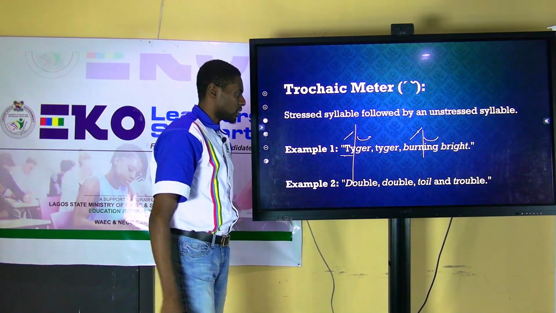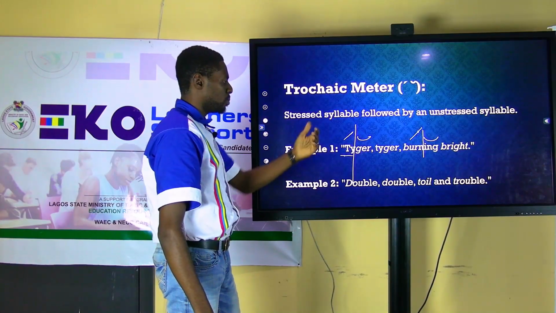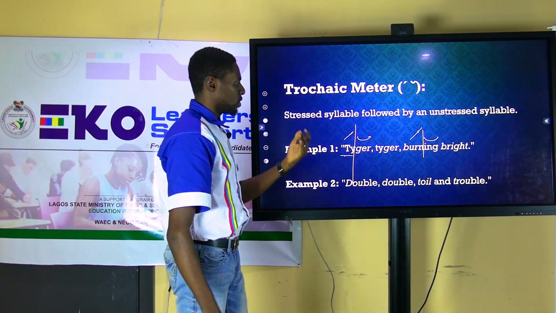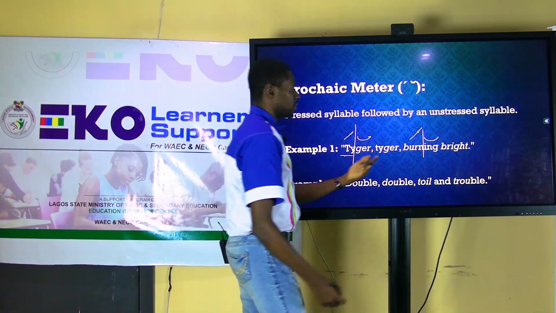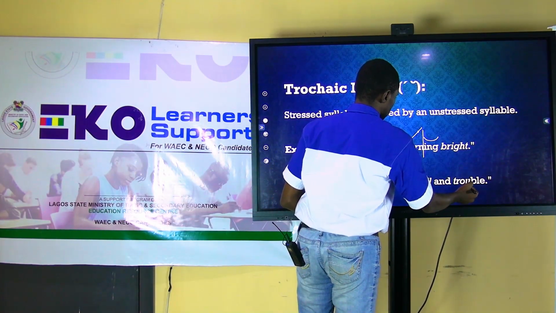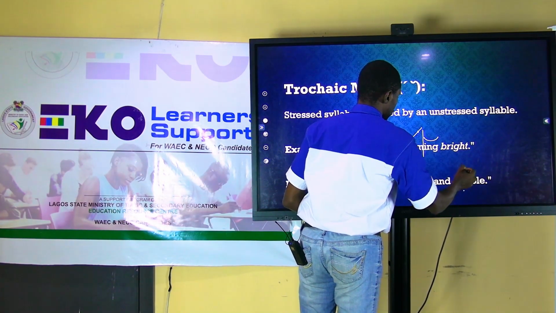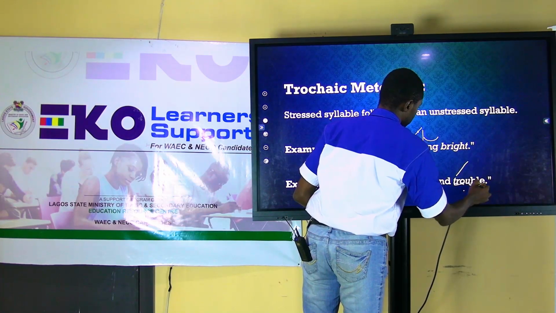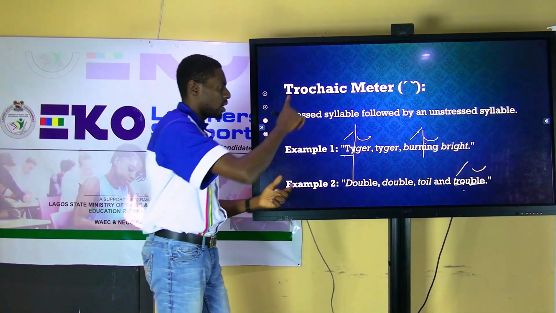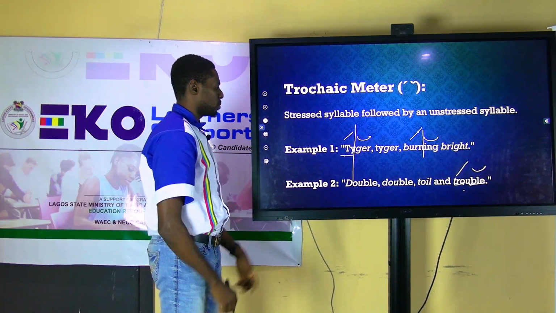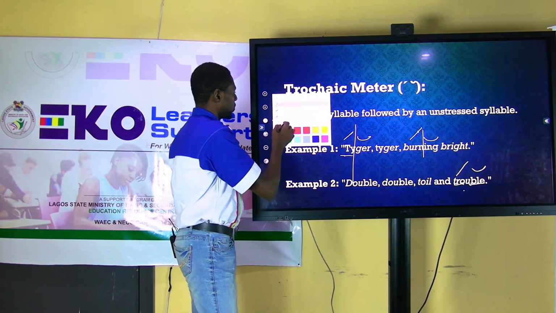Another example is double, double. Then you also have it in the word trouble. You have tro and then you have ble. So one stressed followed by an unstressed syllable. All right, let's move on to the next.